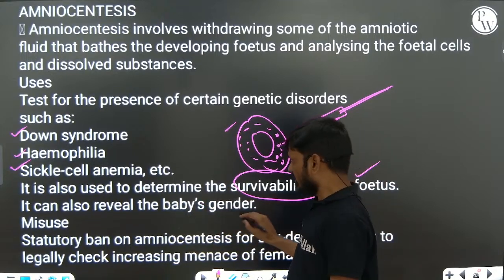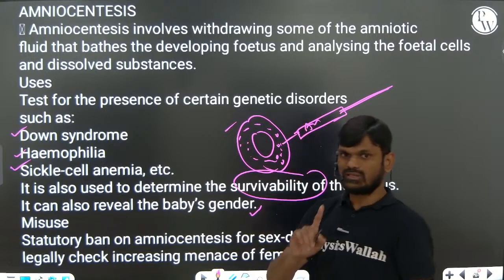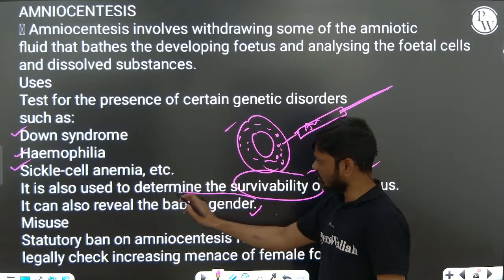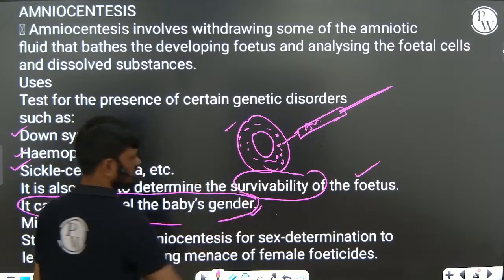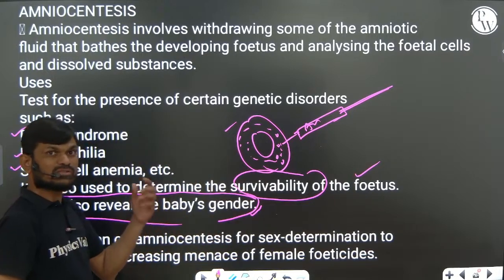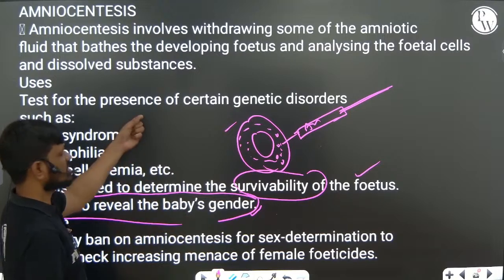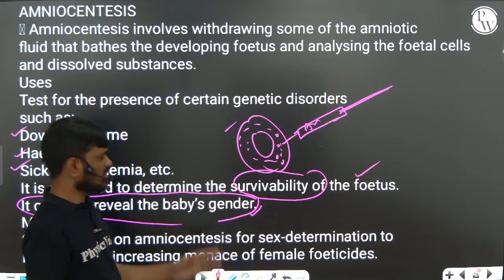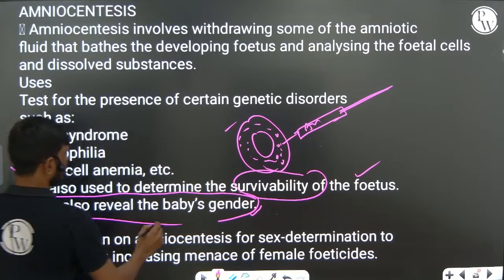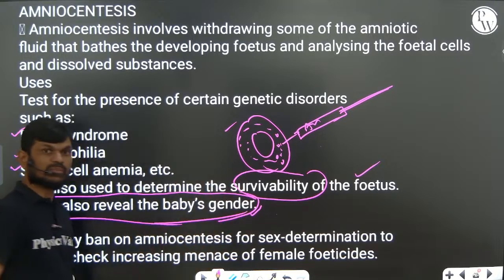Now, it can also reveal the sex of the baby. This is the main problem with amniocentesis. If we use the amniocentesis technique for the detection of genetic disorders, that is okay. But most of the time, this technique is used to detect the sex of the baby.